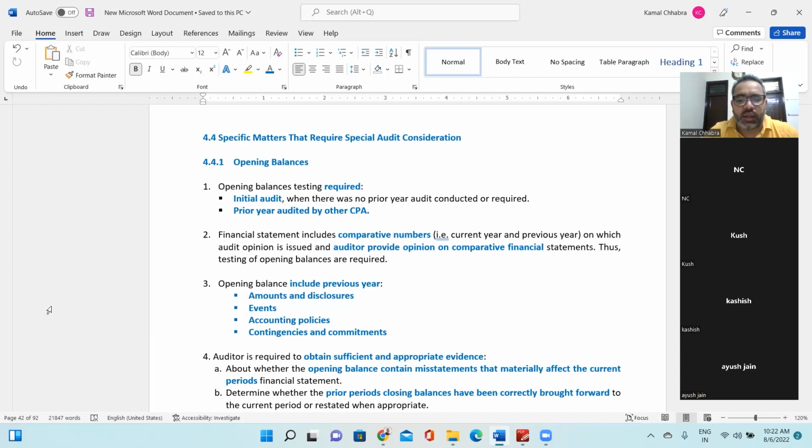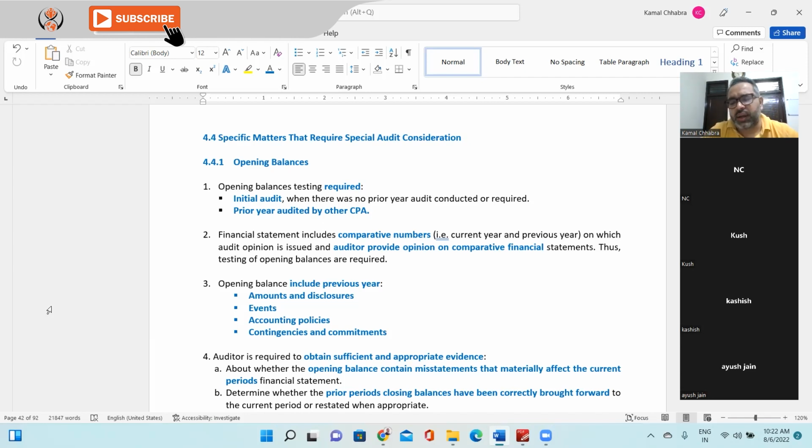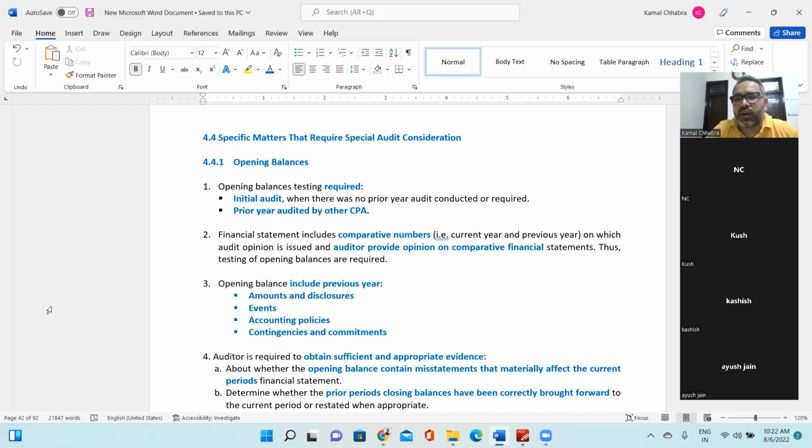You have not done the audit of the previous year. So in that case also, you need to test the opening balances and take comfort over them. But the nature, timing, and extent of the procedure in the very first audit, and in a continuing audit where there is a change in auditor, is different, right? That we will be discussing in detail. But when you need to test the opening balance in more detail, or give special audit consideration, there are two scenarios, right?